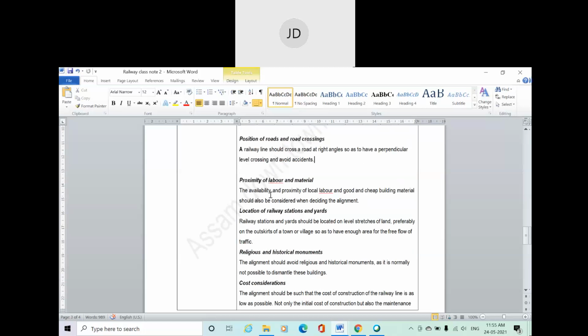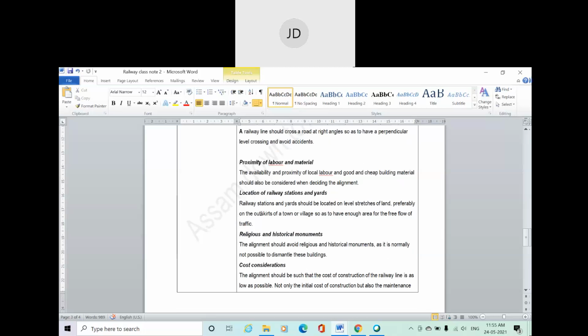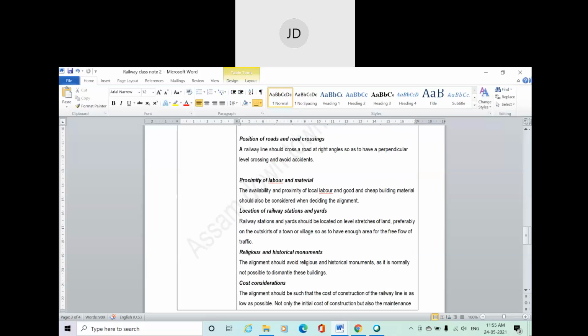Like this, there are some other important points given, like proximity of labor and materials. What kind of materials are available in a particular area or not? Whether sufficient labor is available in the area where you're going to lay your alignment, and whether materials can be taken to that area or not.